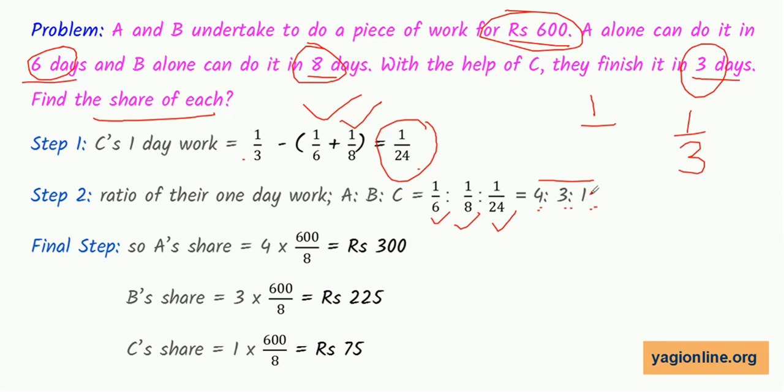Money has to be divided. 4 parts are to be given to A, 3 parts to B and 1 part to C. So 4 into 600 divided by 8, that is 300 rupees to A. 3 into 600 by 8, that is rupees 225 to B. 1 part of 600 by 8, rupees 75 is to be given to C.